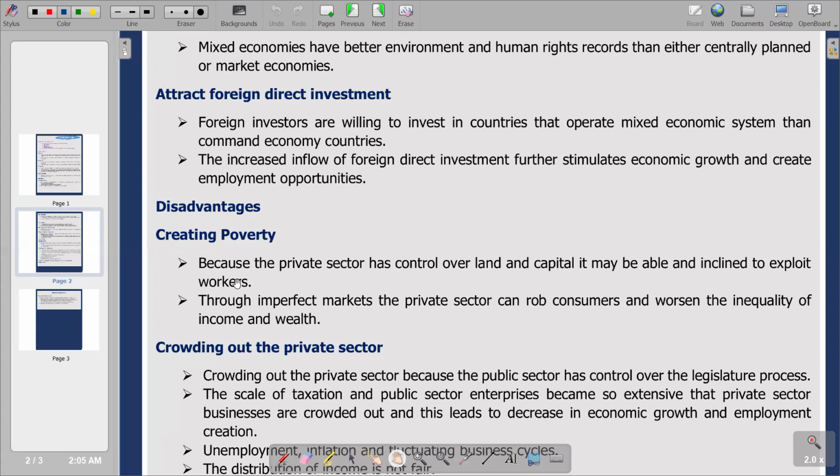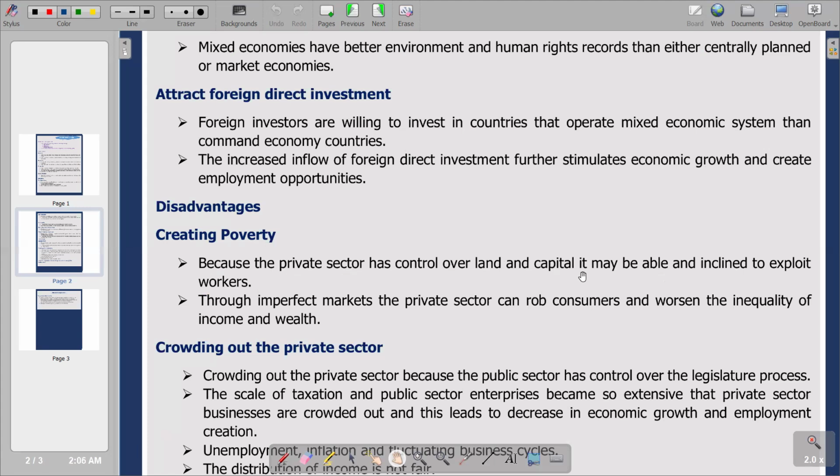Then first point is saying because the private sector has control over land and capital, it may be able and inclined to exploit workers. So we are going to see that there might be exploitation of labor, that is workers, and this can only happen in the parts where we have private ownership. That's where there is a possibility of exploitation of labor.